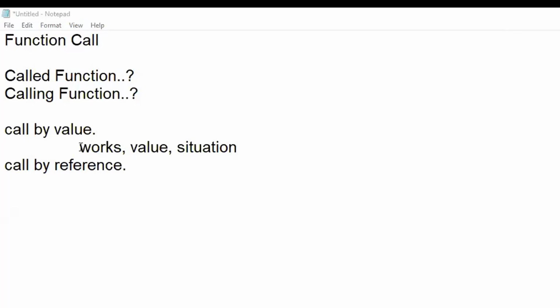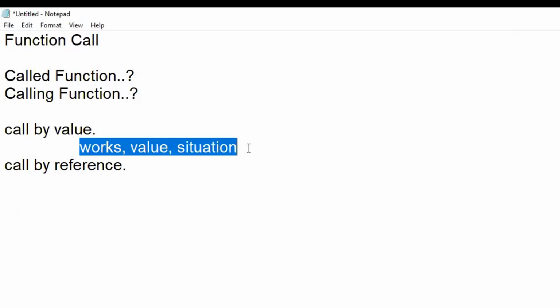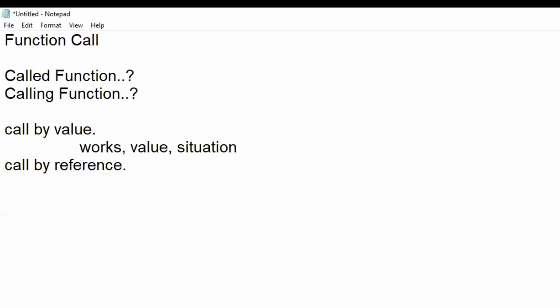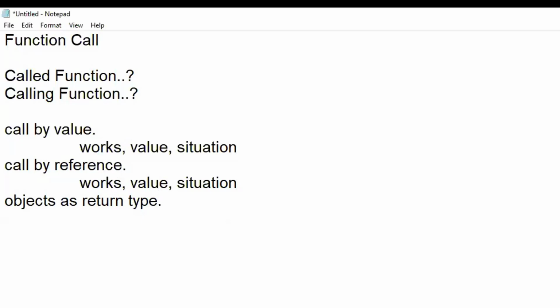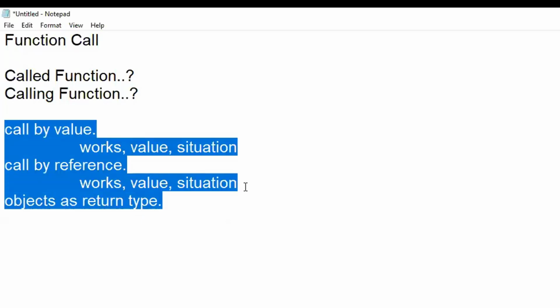Similarly, with respect to call by reference also, first we need to understand how it works. Once we are clear how it works, then obviously we need to discuss what kind of values need to be sent for a call by reference. Then we need to think in which situation it is feasible to go with call by reference. And the last one is, with respect to methods in Java, you can pass objects also, objects as a return type. So these are the things which we need to discuss in today's session.